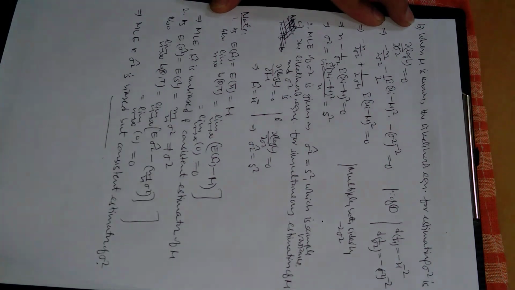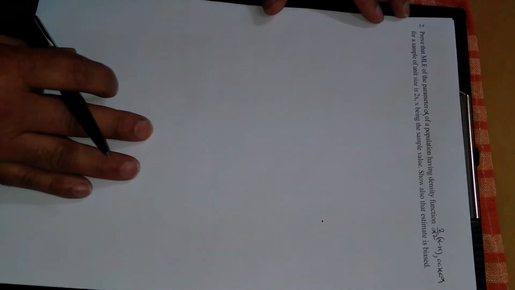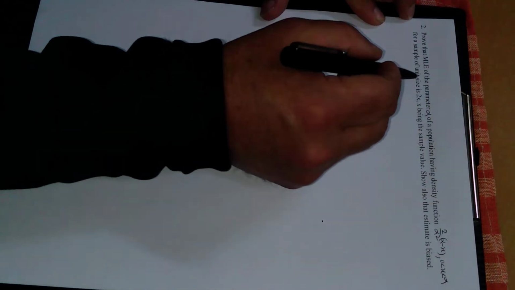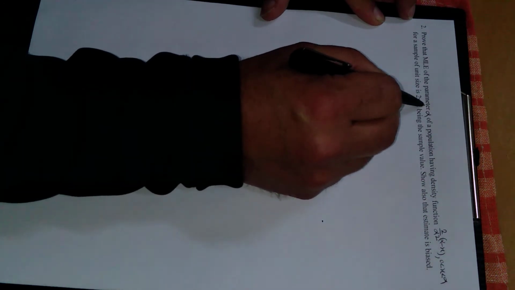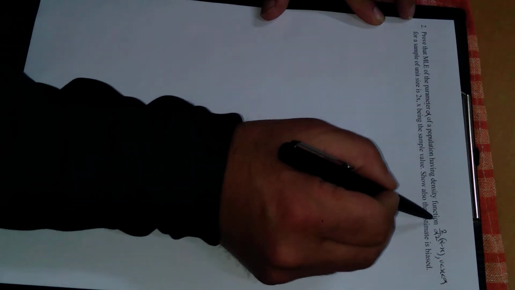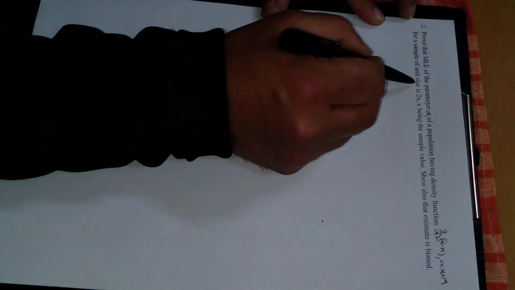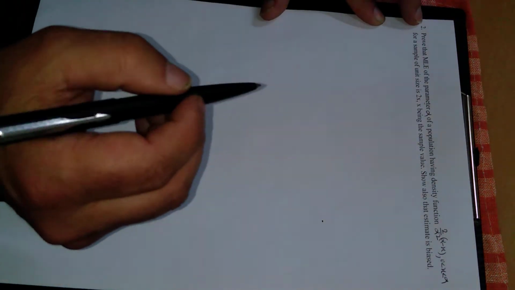So let's take one more example, example number 2. Prove that the maximum likelihood estimator for the parameter alpha, this time the parameter is alpha, for the population whose density function is already given, is 2x. X is the sample value, and further we have to show that the estimator is biased.